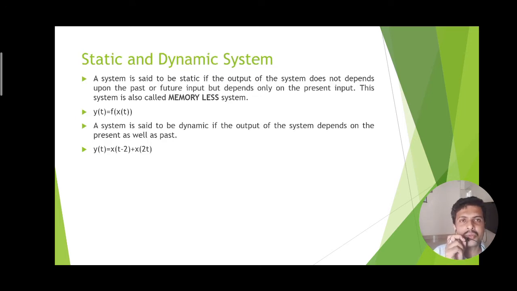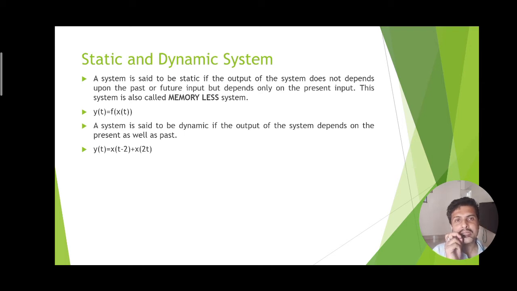Now let us come first to the classification of the system based on the static and dynamic. Now what is static? Sometimes it may happen that input is given to the system, and based on the present input, the output is produced. So that type of system does not require any memory to store the previous input. Therefore, such a system is known as memoryless system or static system.